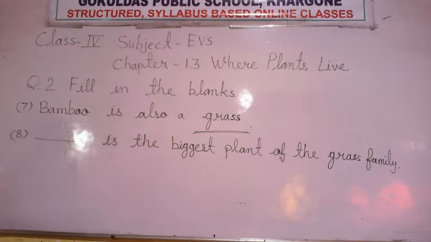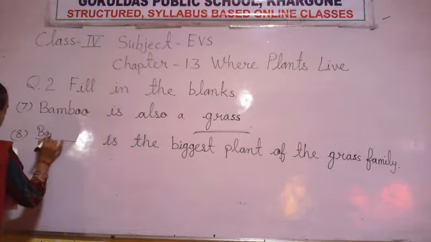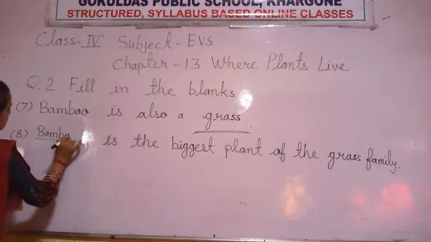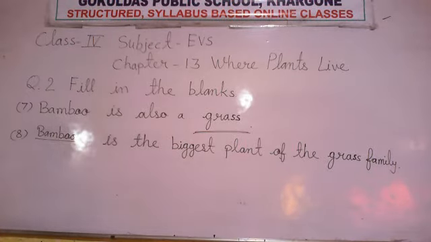Which plant is the biggest plant of the grass family? Again we fill here bamboo. Bamboo is the biggest plant of the grass family. Now, number 9.